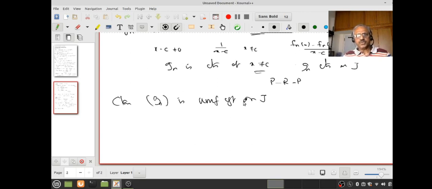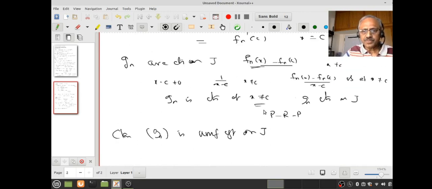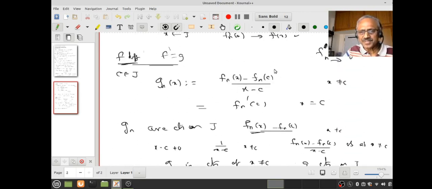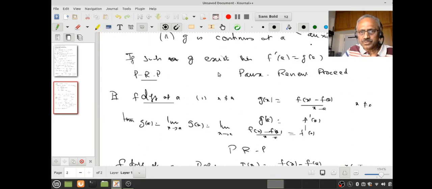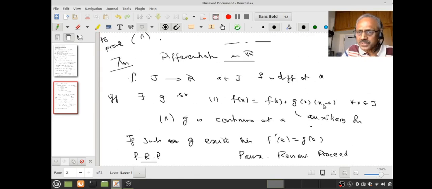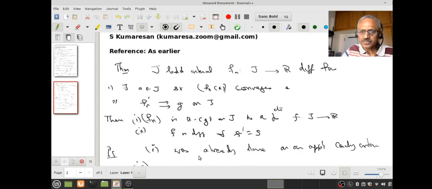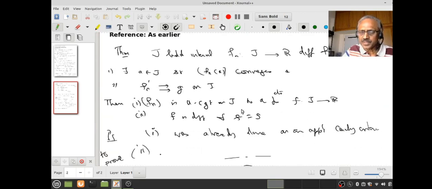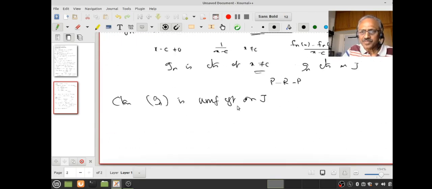To show Gn is uniformly convergent on J, what is the trick? Now that you have gone through the last video, you should know. I have to prove Gn is uniformly Cauchy. And remember, uniformly Cauchy you had already seen something similar. Do you remember in the last lecture on uniform Cauchy, when I wanted to prove this version 1, the first conclusion? Yes, this first conclusion: Fn's are uniformly convergent. We went through this kind of argument.